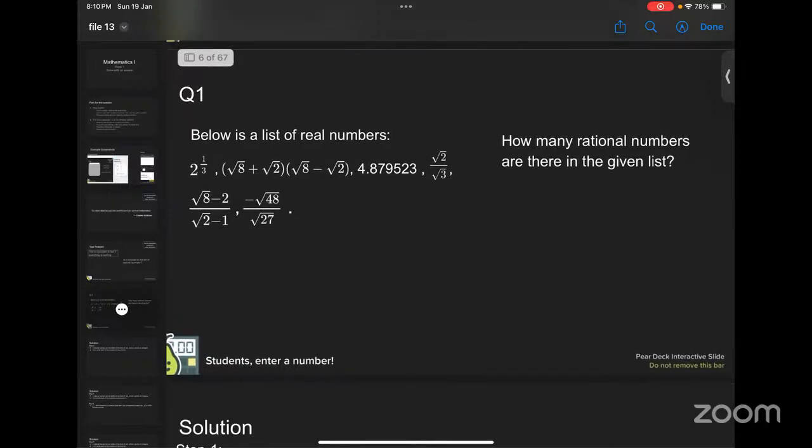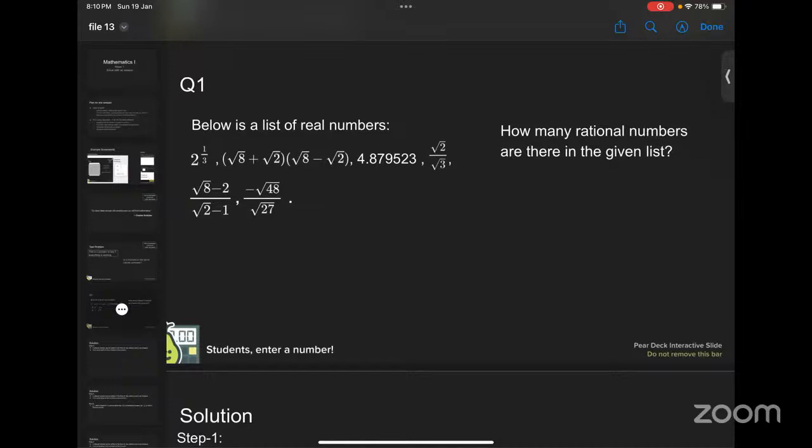So let us start. This is the first question. Now you know what an irrational number and what a rational number is. Just to recall, a rational number means we can write it in p by q form, where p and q are integers and q is not equal to 0. That was the definition of a rational number. Now, in this question you have to find out which numbers are rational and which are not. I'm giving you 2 to 3 minutes. Take your time and let me know.